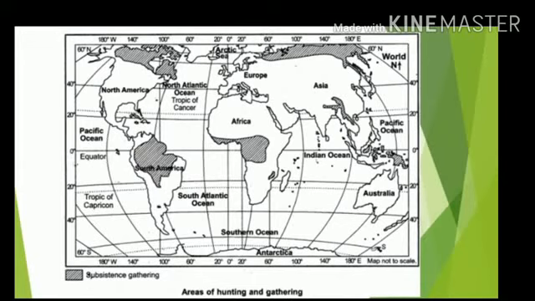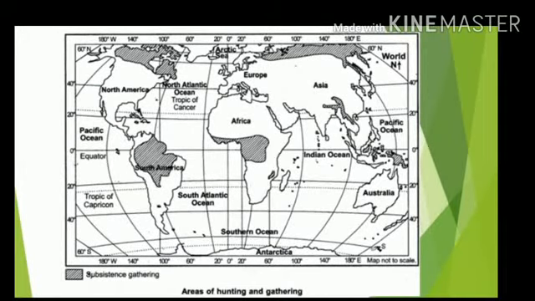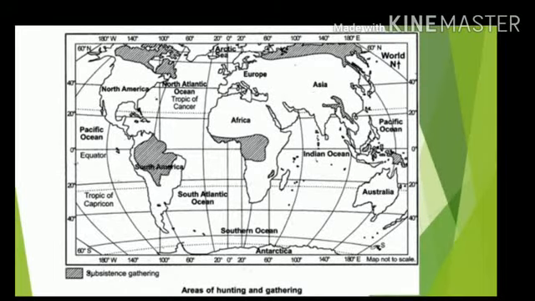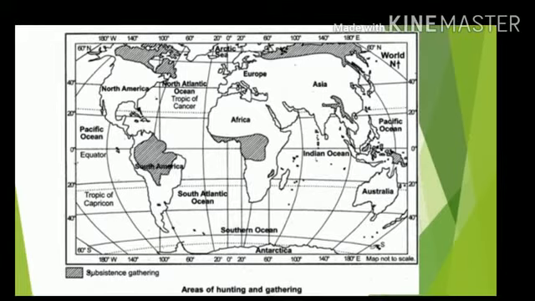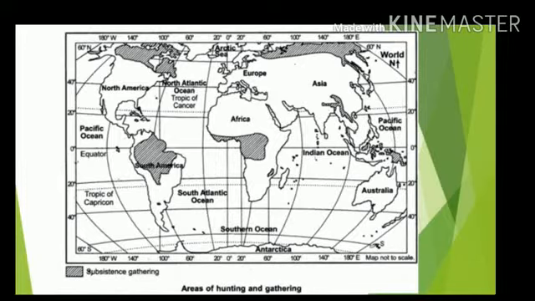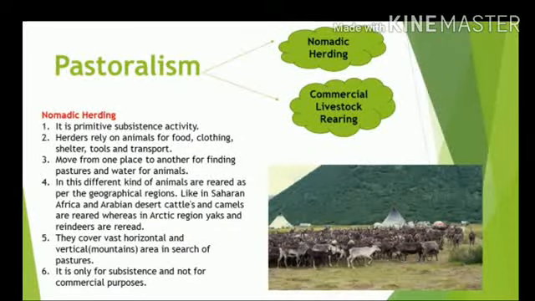So to sum up quickly, hunting and gathering is the most primitive activity done by human beings. It is conducted today also in the regions of harsh climate, whether it's too hot, too cold, too rainy or too dry. Very basic tools, very basic technology. People are getting all their needs of food, shelter, and clothing from their surrounding regions only. Today commercial gathering has taken momentum, but it is quite insufficient to become a large global activity.